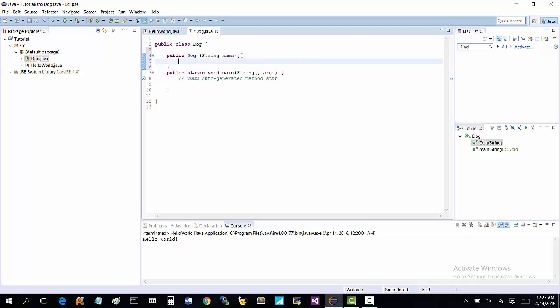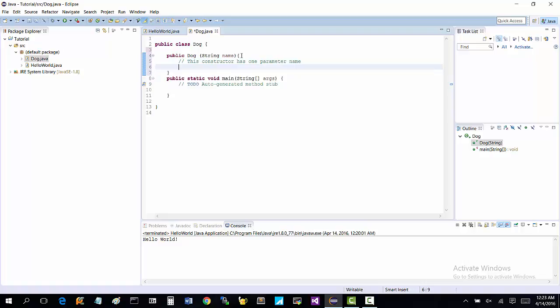Okay, inside there, I'm going to make a comment and say this constructor has one parameter, name.